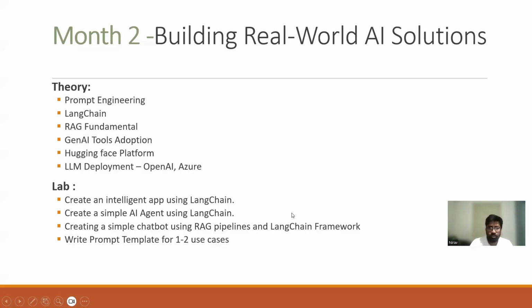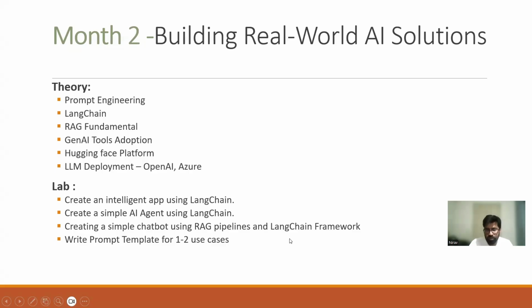To actually create some application, you can create one intelligent app using the LangChain framework. How can you create it? You deploy an LLM, write Python code, and use its credentials to create one application. The same way you can create AI agents. You can create some tools and then use the LLM you deployed, and create some agent using the LangChain framework.